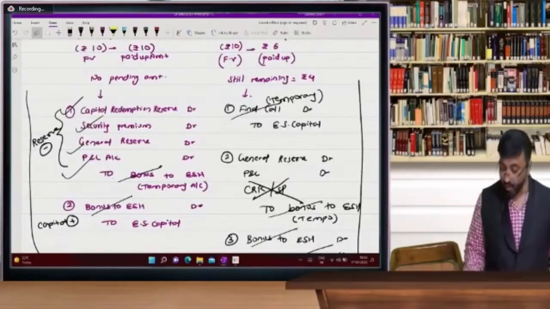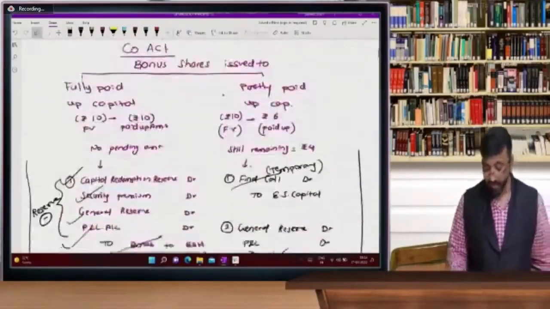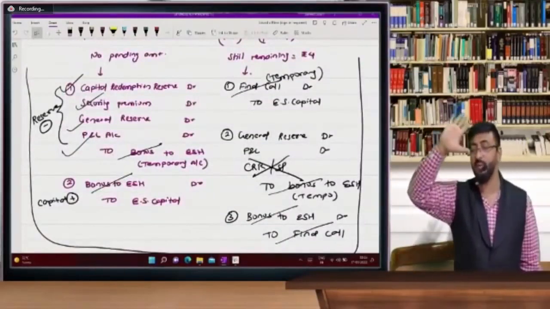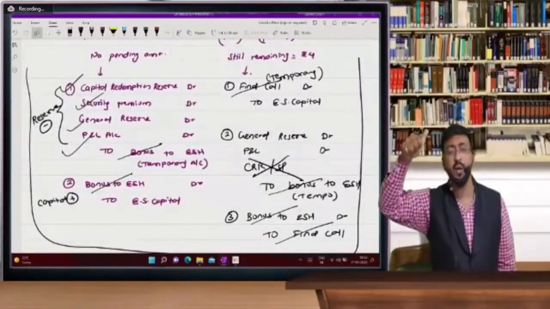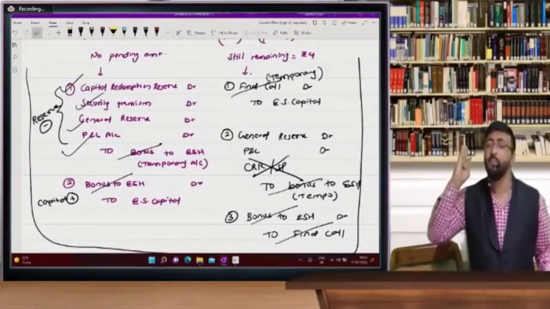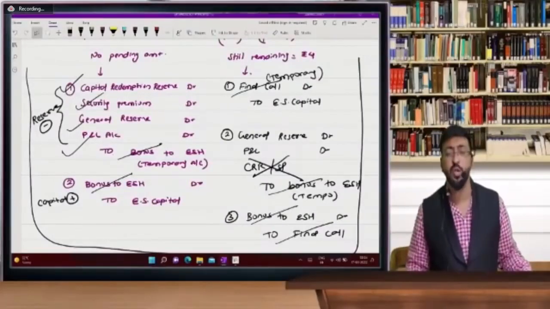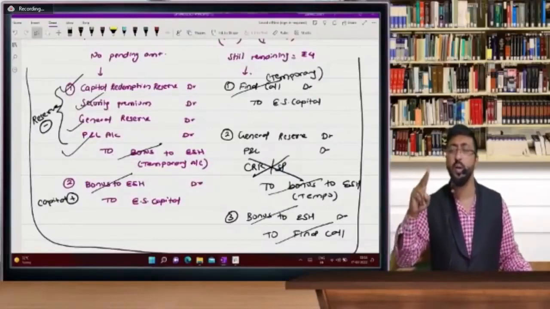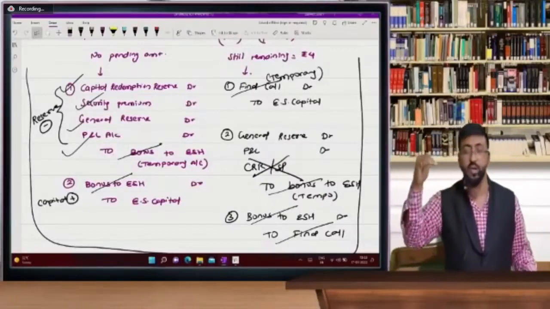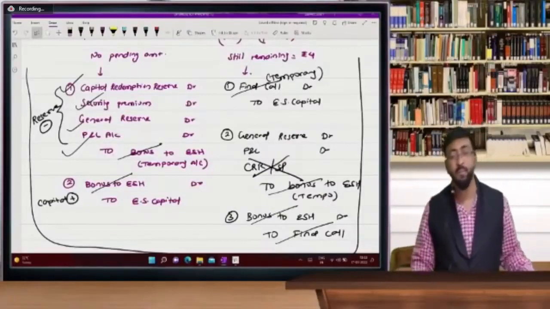Everyone understood perfectly. So, sir, I will tell these entries 5 times. First one: CRR account debit, securities premium account debit, general reserve account debit, P&L account debit, to bonus to equity shareholder. Bonus to equity shareholder account debit to equity share capital. Bonus is cancelled, reserves reduce, capital increases. Bonus is a temporary account.